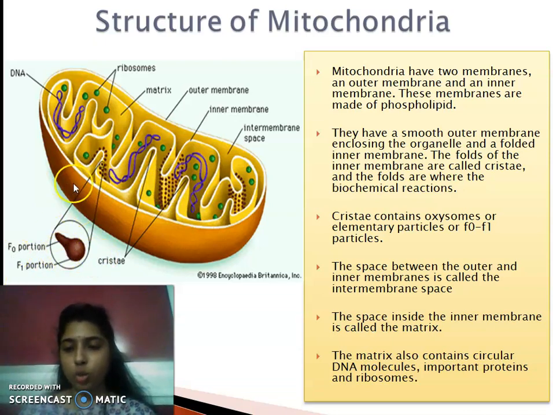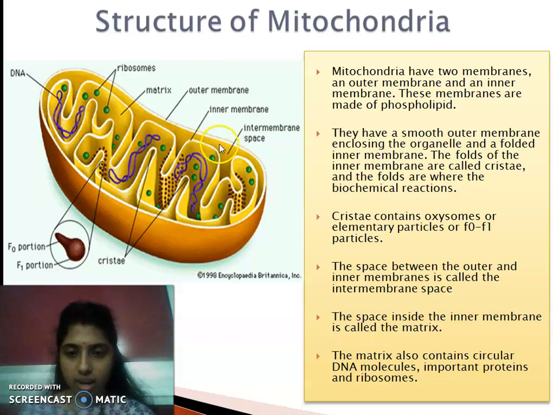It is enlarged and shown here. These racket-shaped structures are termed oxysomes, elementary particles, or F0 F1 particles. What is their function? They help in the production of ATP. Then the space between the outer membrane and the inner membrane is termed the intermembrane space. Can you see one space is present between the outer and inner membrane?